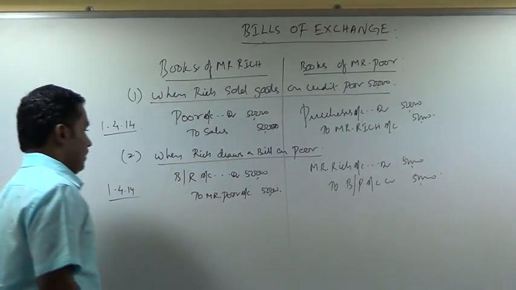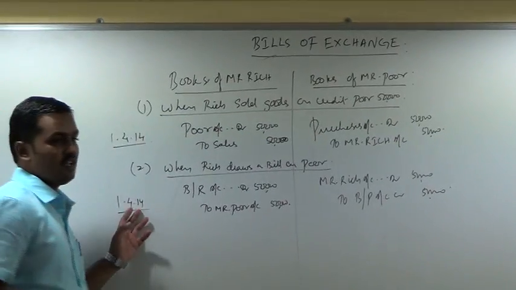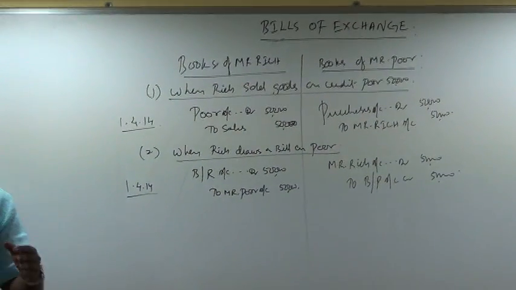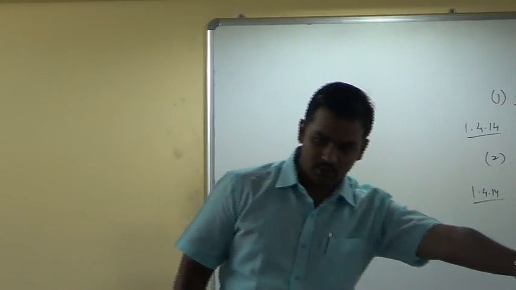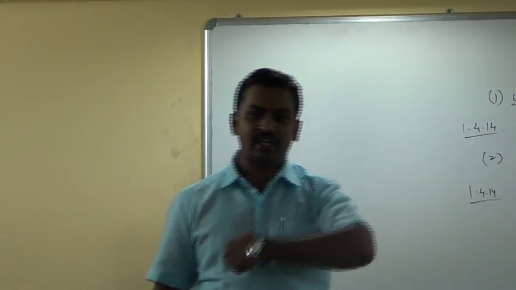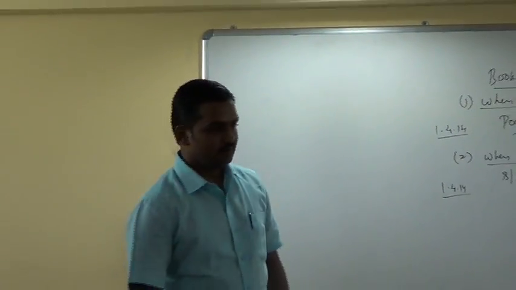Okay. Now, what will happen for the next 3 months? Nothing will happen. After 3 months, Rich will go with the bill to Mr. Poor, hand over the bill to him and take cash. Read on. When?